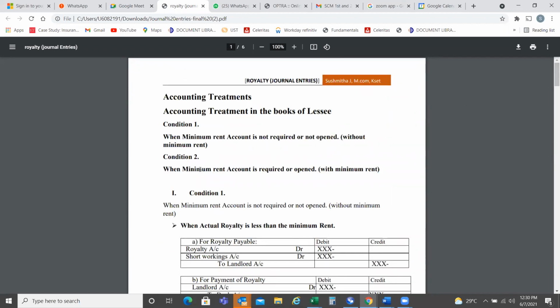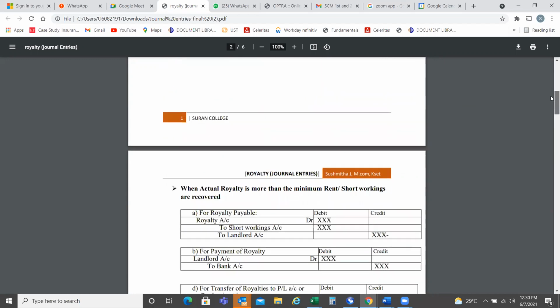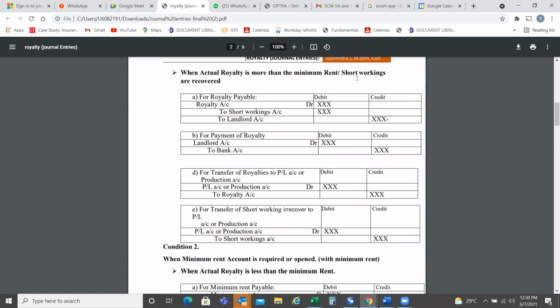Without minimum rent, with minimum rent account. So that is condition 2. When actual royalty is more than the minimum rent account, tell me, what is the first journal entry that we have to take? Royalty account debit to short workings account and to landlord account. That has to be written over here.